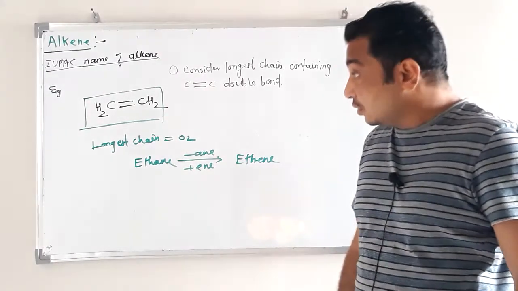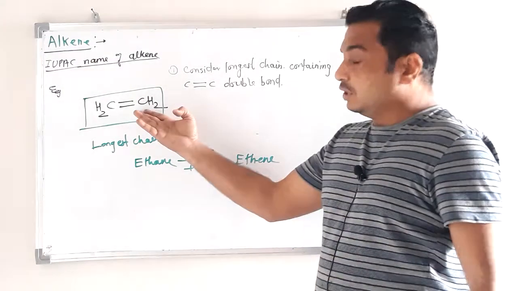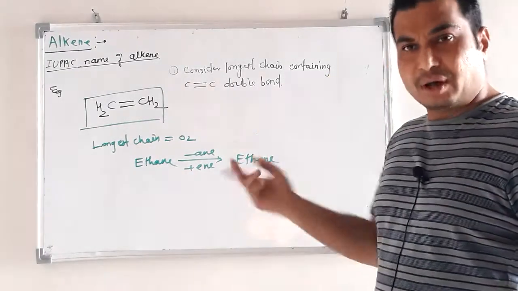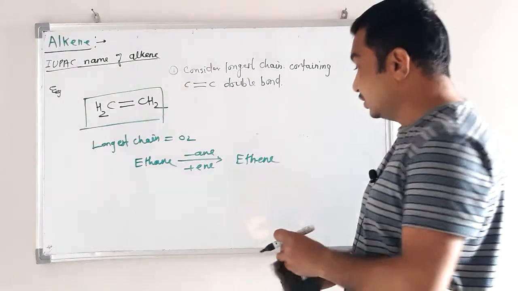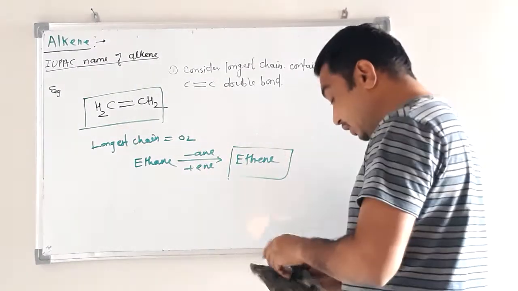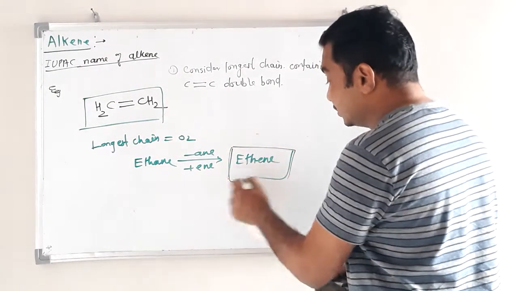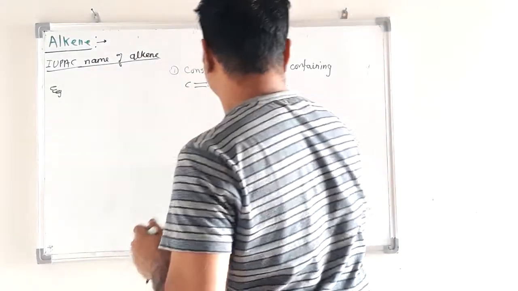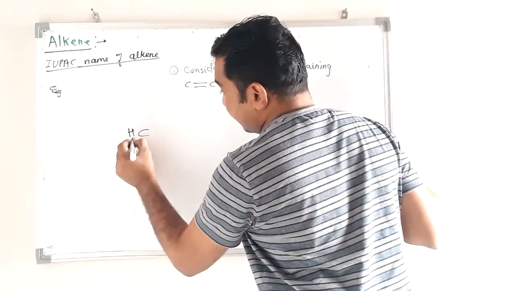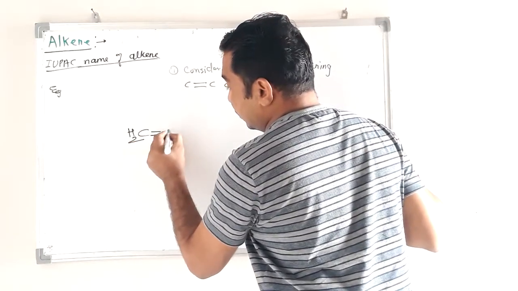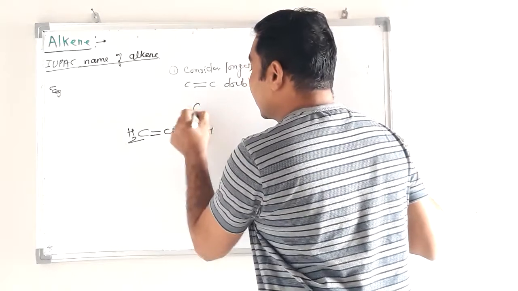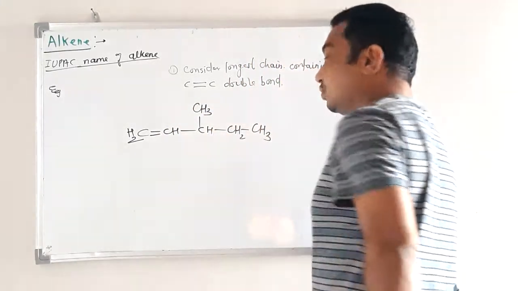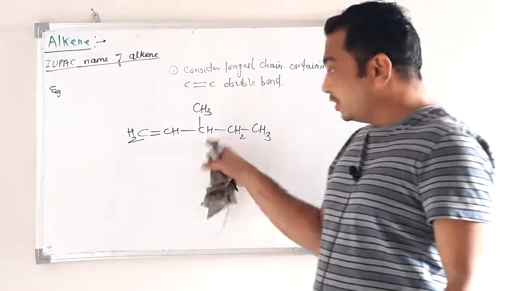Now there are only 2 carbon atoms, so no need to give numbering, 1 and 2 or 2 and 1 are the same. So ethene is the IUPAC name for this alkene. Okay, one more example, CH2 double bond CH. Now we have to give the IUPAC name for this.